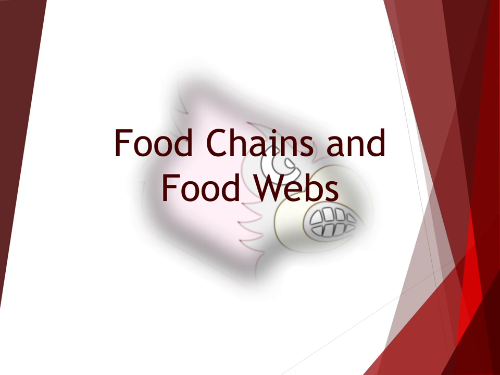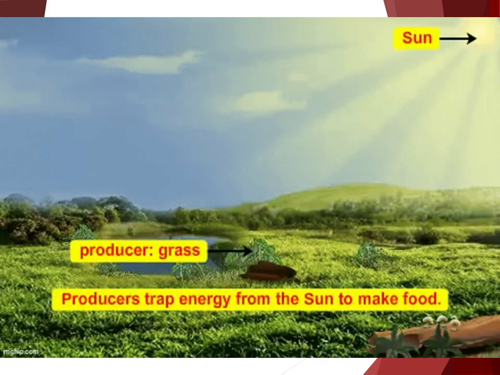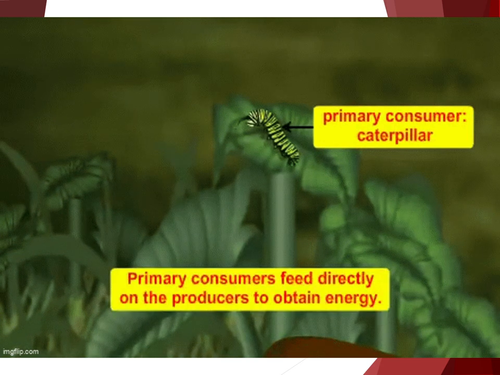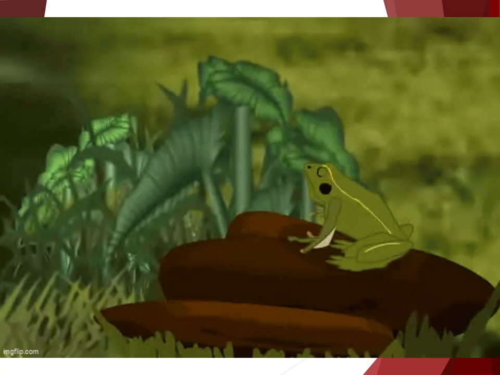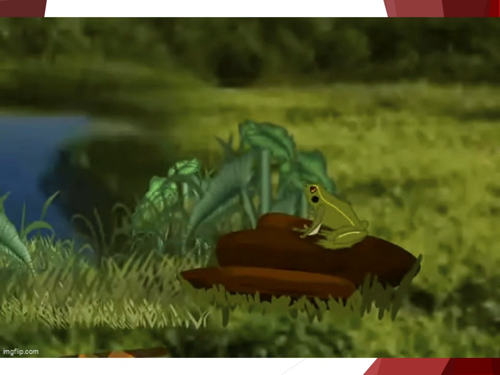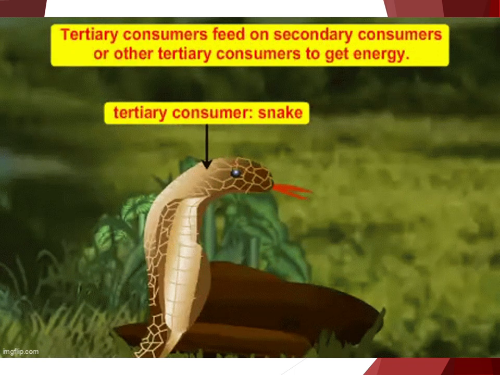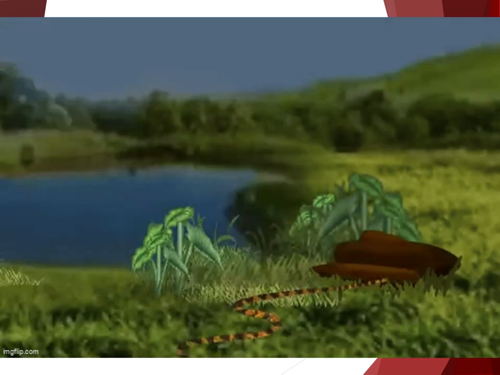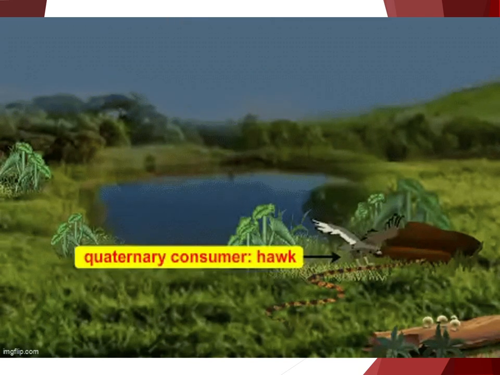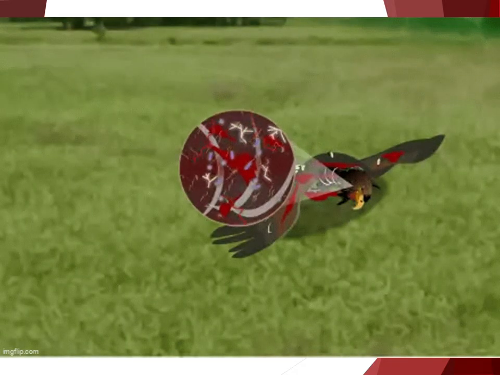Food chains and food webs. A food chain is a linear representation of the directional flow of energy from one organism to another organism in an ecosystem. Food chains illustrate the basic relationships between organisms in a community. Communities typically consist of much more complex relationships than a food chain because organisms may obtain energy from different trophic levels. A food web provides a more accurate view of the flow of energy in a community because it includes connections between different food chains.